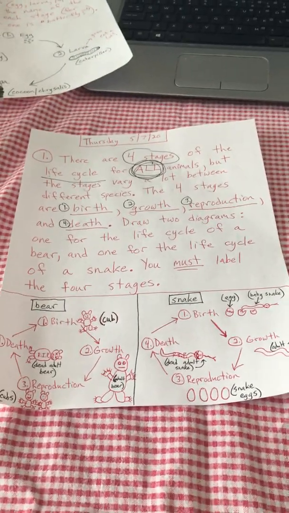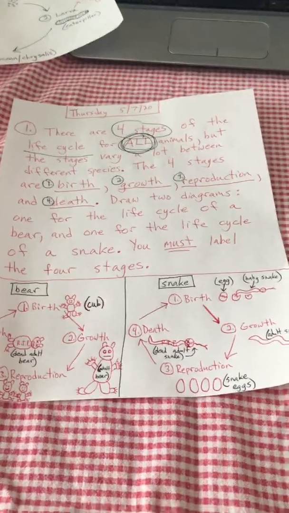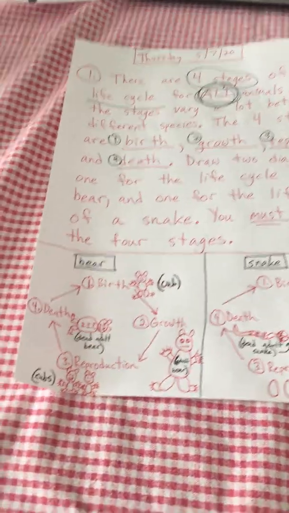All right, so now what I want you to do for tomorrow is I want you to choose any animal that you want and draw a diagram of its life cycle. You must label the 4 stages. So the 4 stages, as a review, are birth, growth, reproduction, and death. Your job is to choose an animal and draw yourself some pictures. They don't have to be great. They're kind of like mine, right?